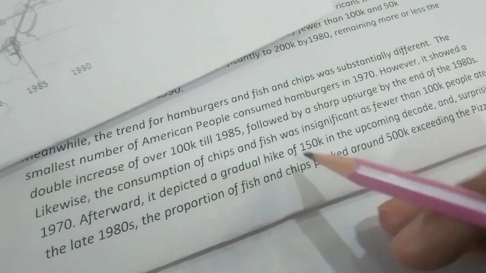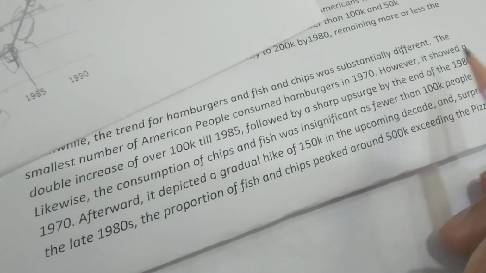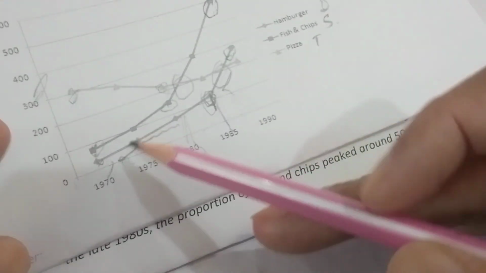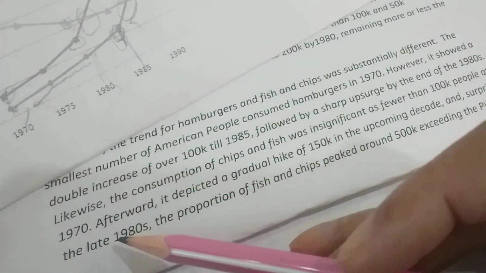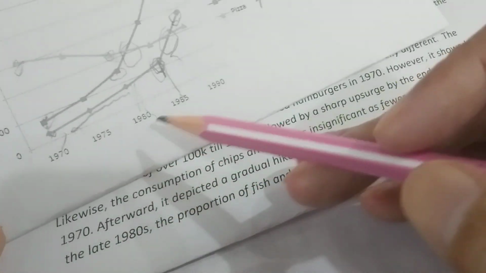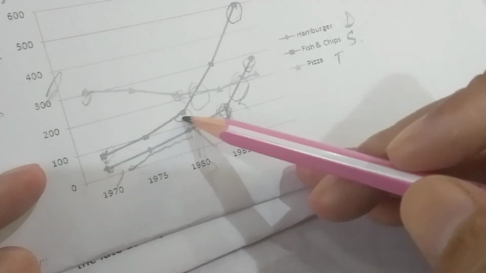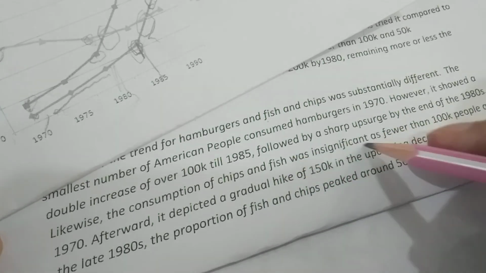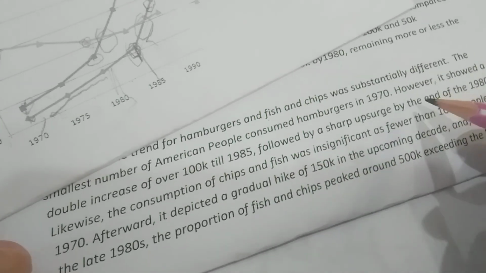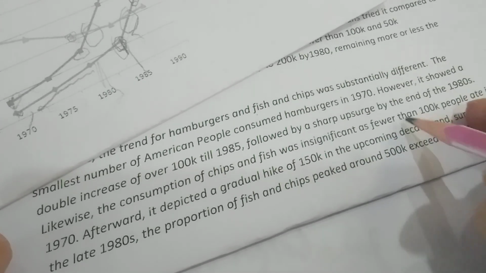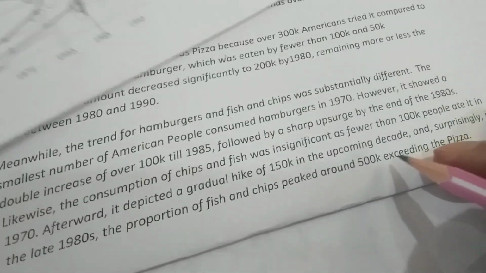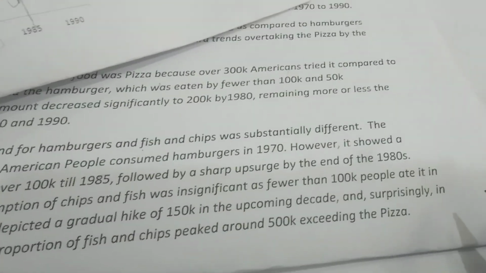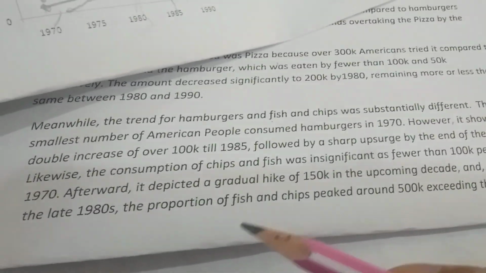And now likewise, it means the same thing I'm talking about. Likewise, the consumption of chips and fish. Here you can see the consumption of fish and chips was insignificant, as fewer than 100k people ate it in 1970.